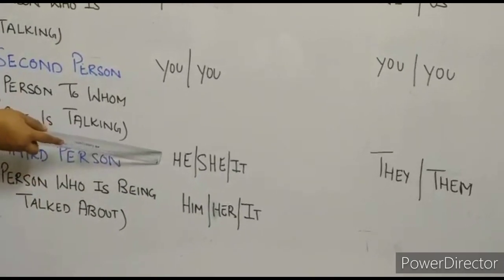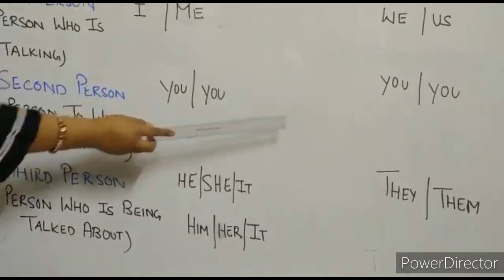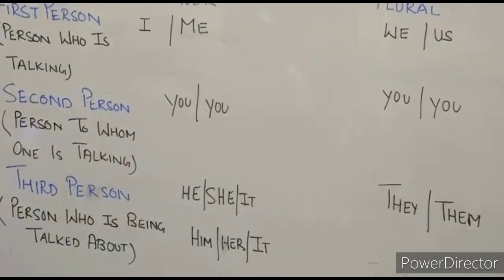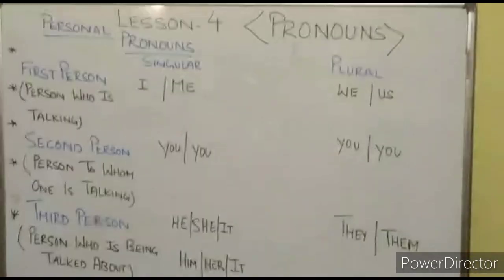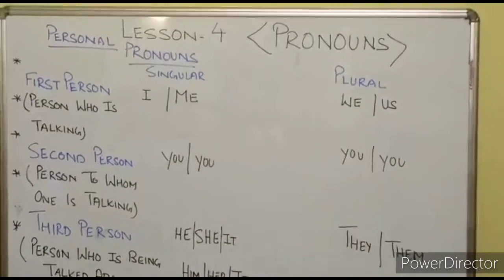And if we go for the plural form, it is they in subject place and them in object place. Have a look properly, students, and then we will do some exercises. I will be giving you some examples on this.